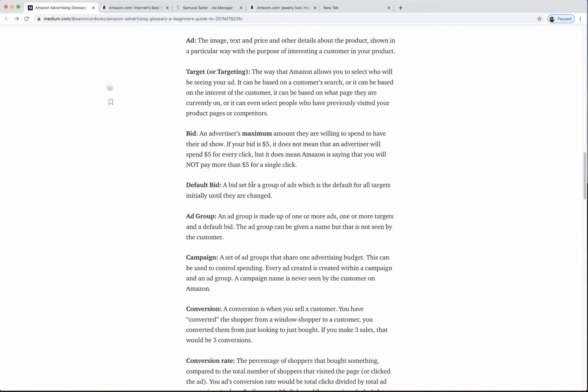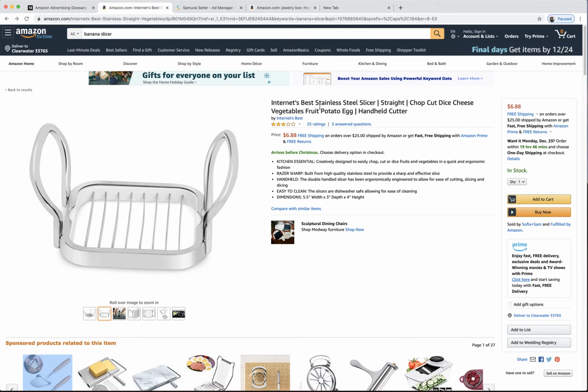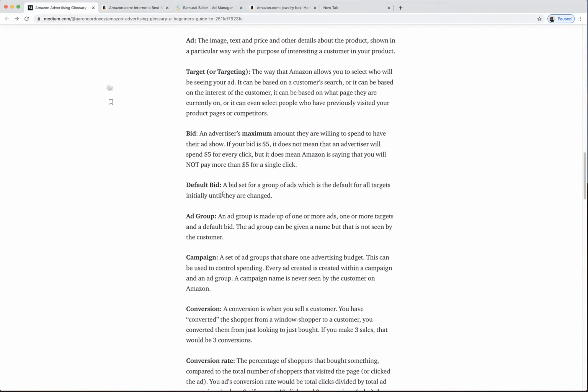Okay, default bid. Here, you can have many types of targeting. You can be targeting someone searching stainless steel slicer, or chop, cut, diced cheese cutter, or handheld cutter, right? You can have many different targets in one group, okay? And for your default bid, you're like, hey, I just went and got a bunch of things that people might search for and put them in. Amazon just put $1 for all of them. That's your default bid, okay? And then we're going to go into this ad group, okay? An ad group is made up of the ad, okay? So you're saying which product, right?